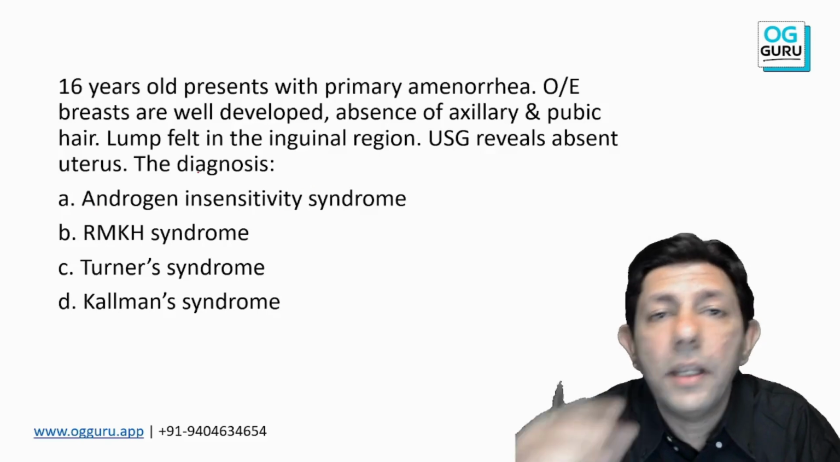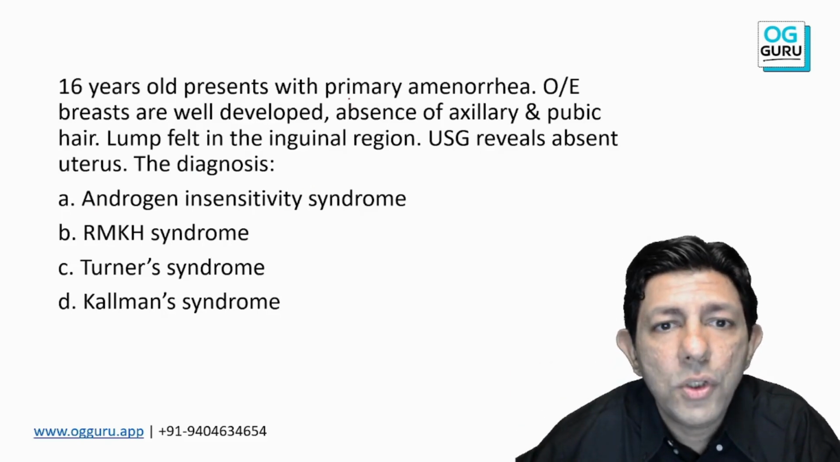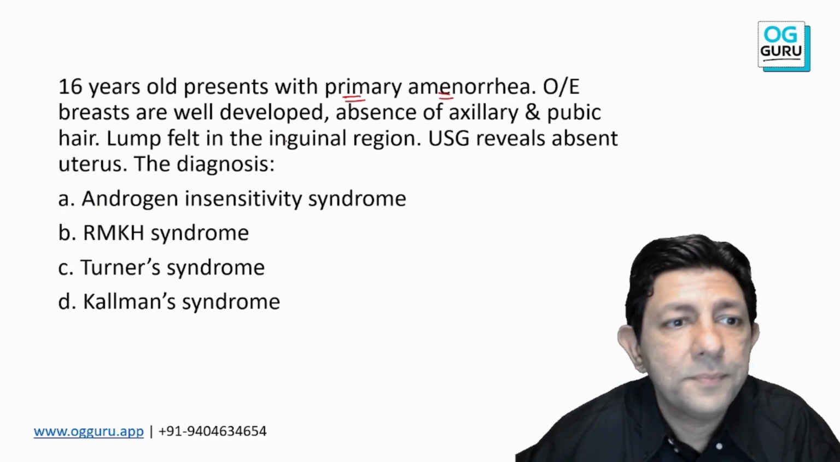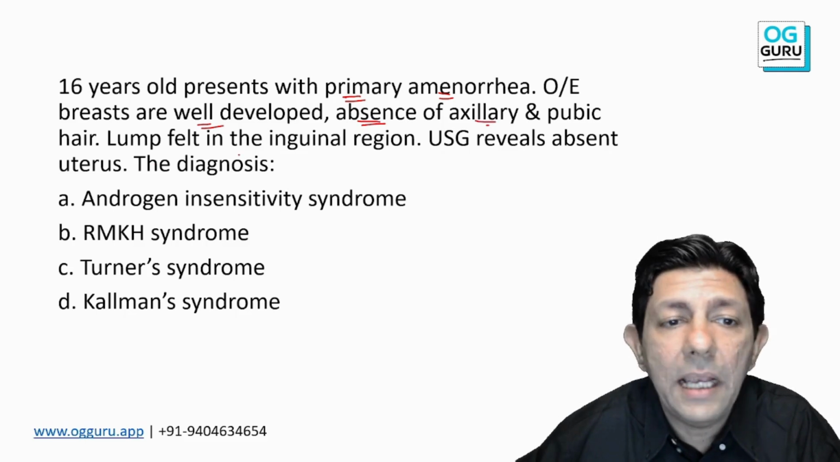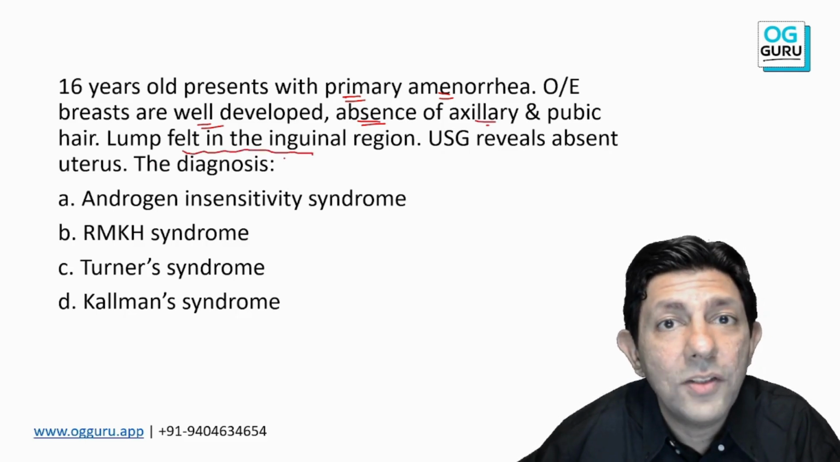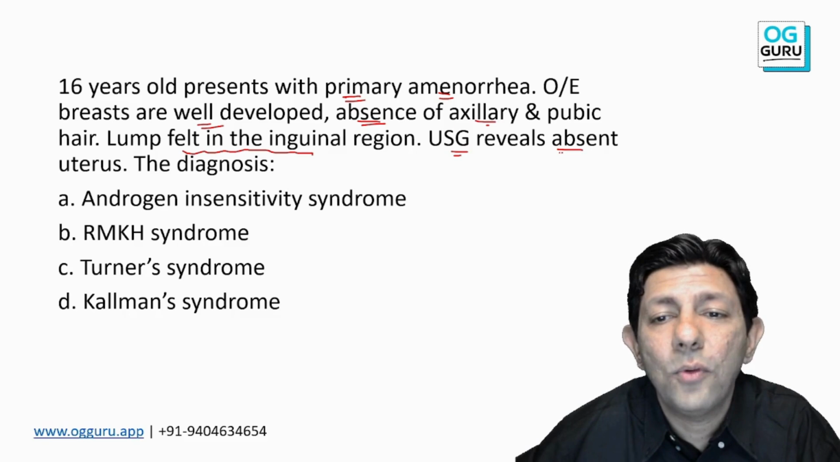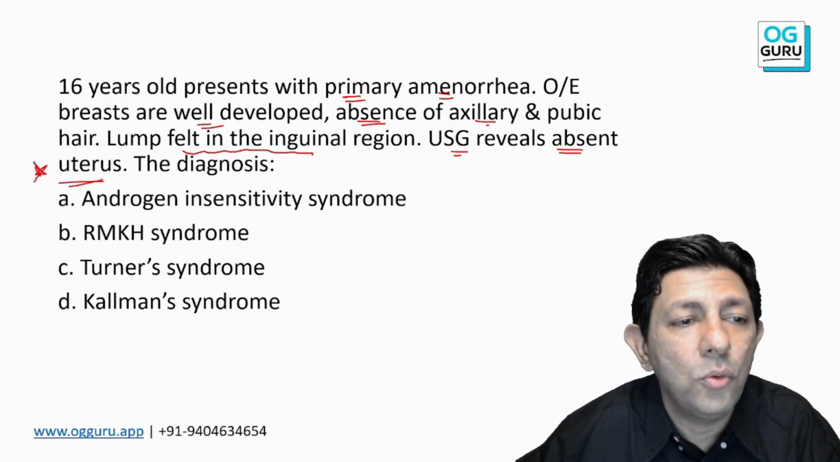Okay, now what is the question over here? We have got a patient, primary amenorrhea, breast well developed, very good, absence of axillary pubic hair, some lump in the inguinal region, what it is, and ultrasonography, absent uterus.